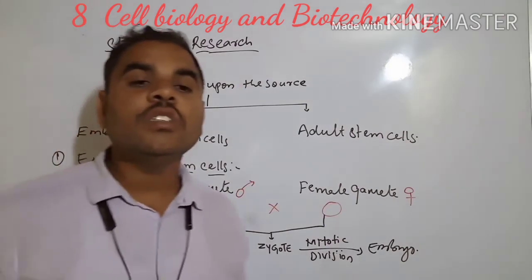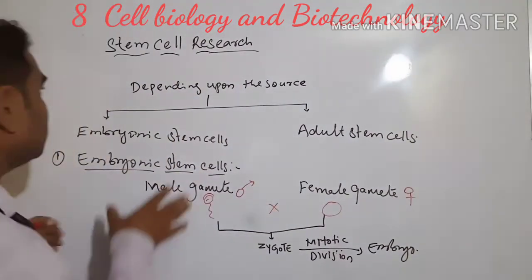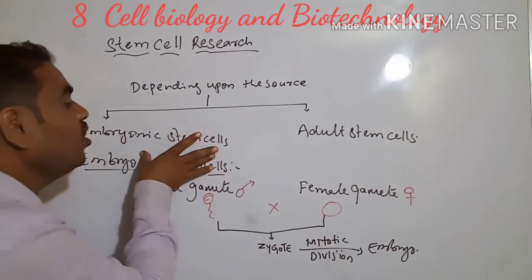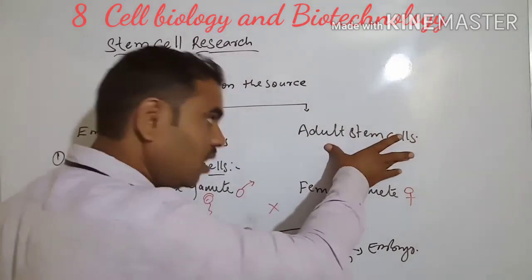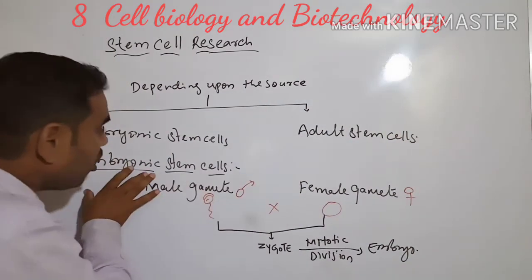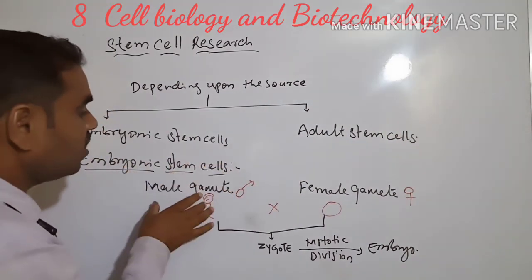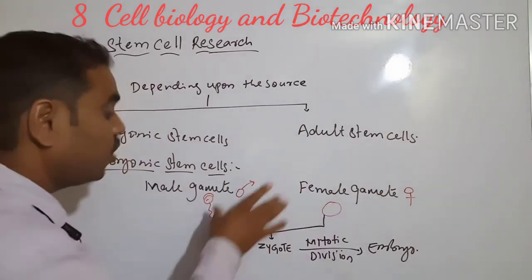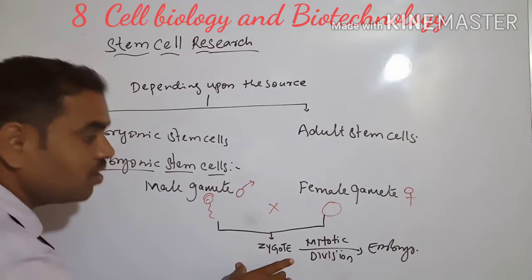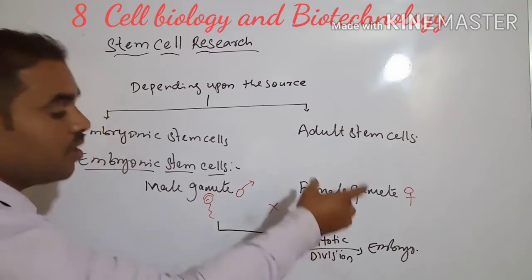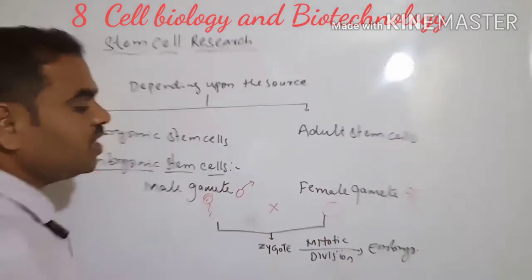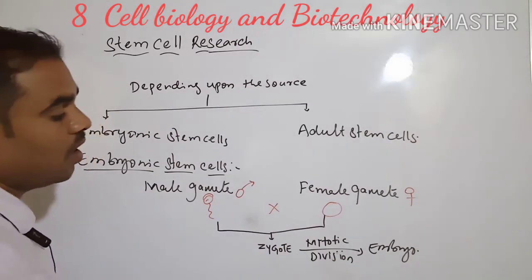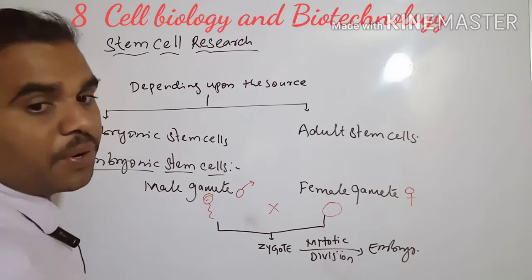So, depending upon the source, one is the embryonic stage and the other is the adult stem cell stage. In the embryonic stage, the male gamete and female gamete fuse together to form the zygote. After formation of the zygote, mitotic division occurs, finally forming the embryo.